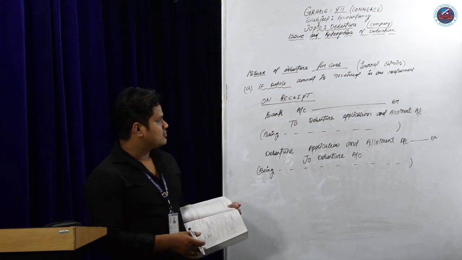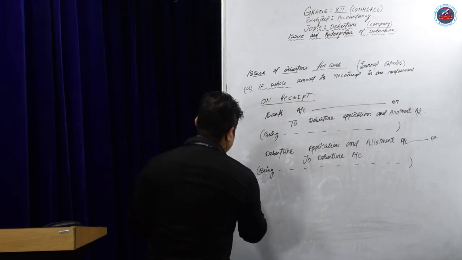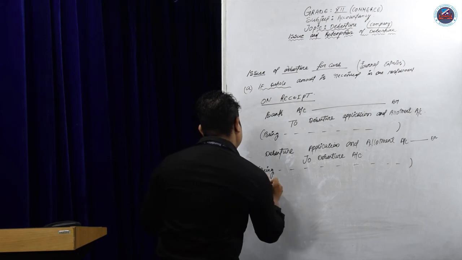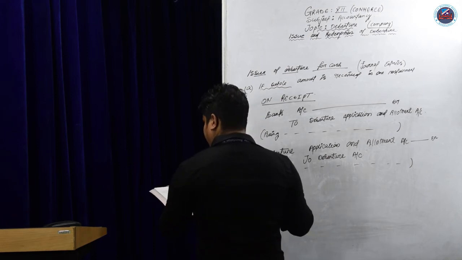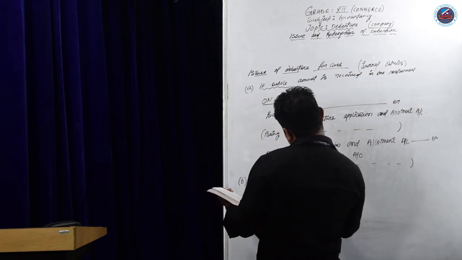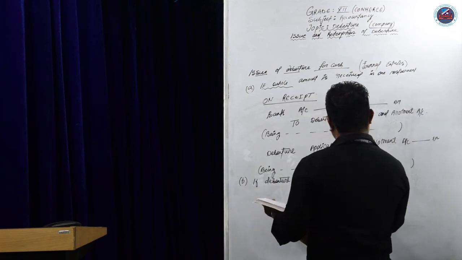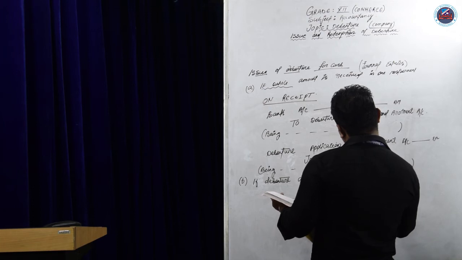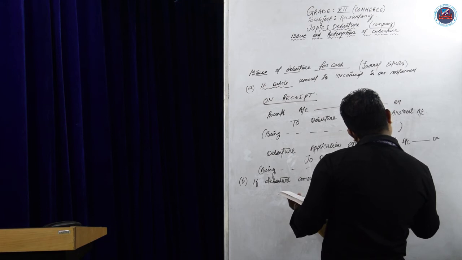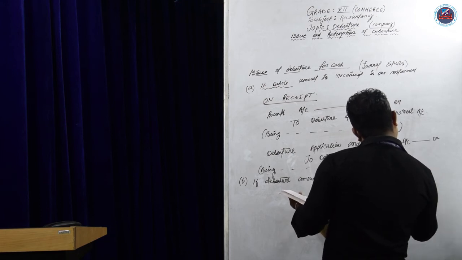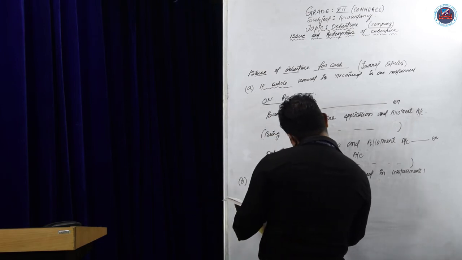So if it is in installments, how will we give the entries? Suppose number B, if the debenture amount is received in installments, what will be the entry?